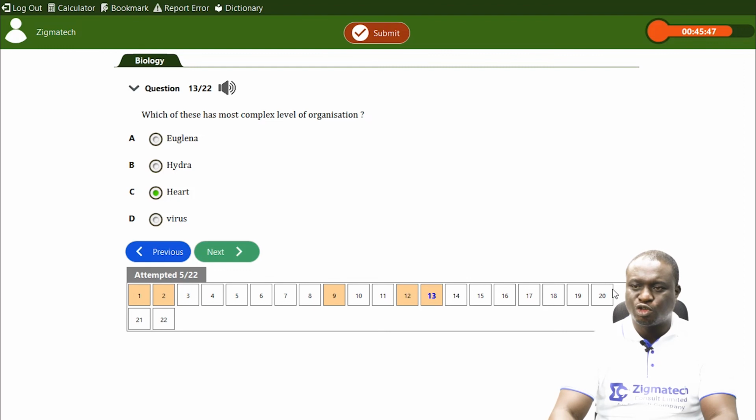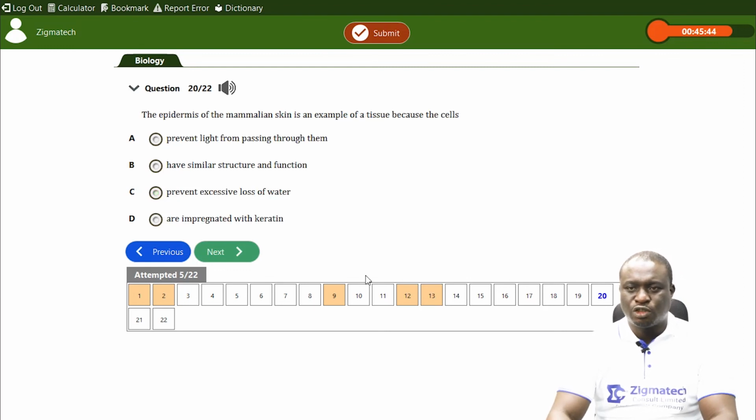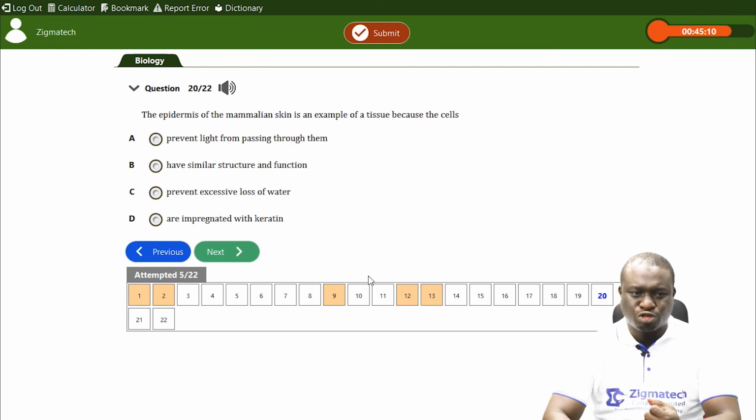And then finally, question 20. Question 20, they said the epidermis of the mammalian skin is an example of a tissue. Why? Because the cells, A, is it that they prevent light from penetrating through the skin? No. B, is it that they have similar structure and functions? C, is it that they prevent excessive loss of water? And D, is it that they are impregnated with keratin? No. None of those options has anything to do with a tissue. The correct option there is B. They have similar structure and they carry out the same function.